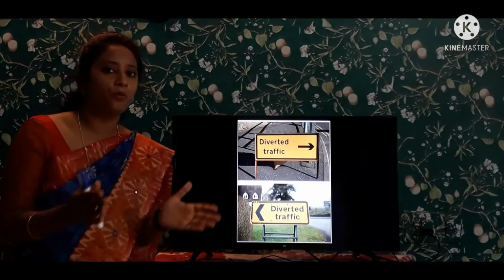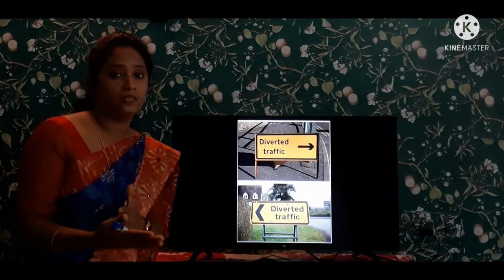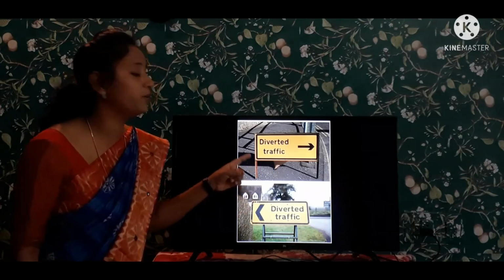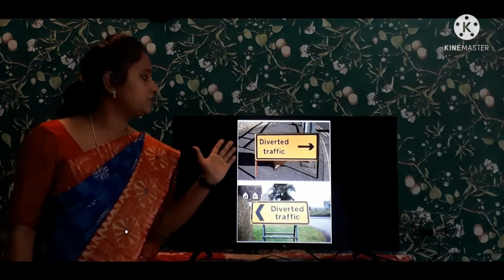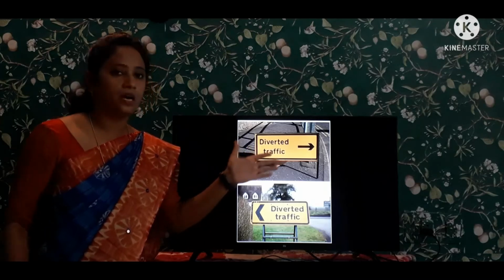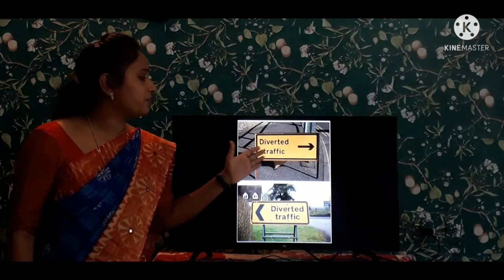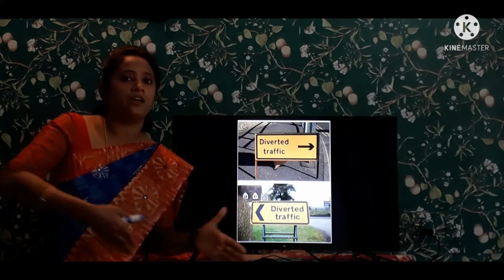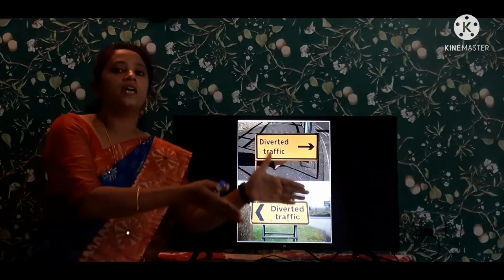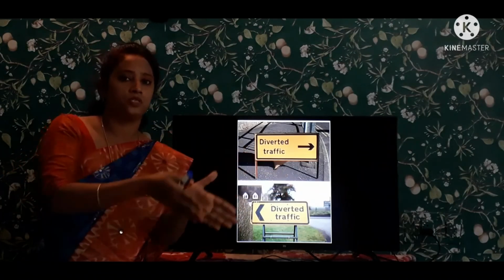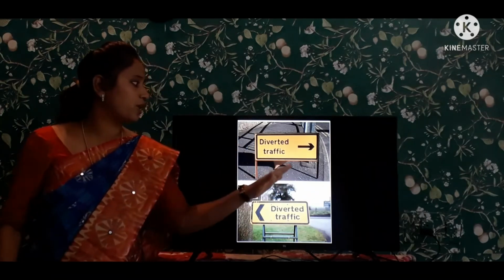If there is a problem or a construction or any road repairs, you can see these types of boards on the roads. So you take divert. The police or some people divert our way. So traffic is diverted from this position to this position. Taking divert from that position to this position is known as a divert.